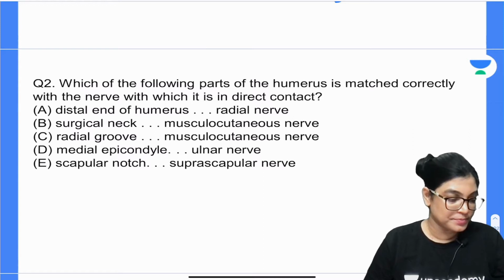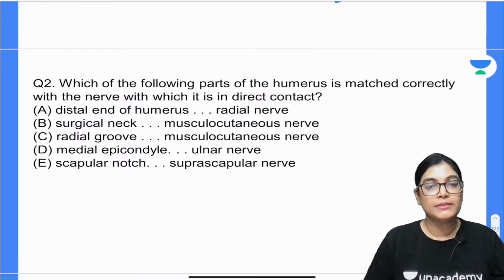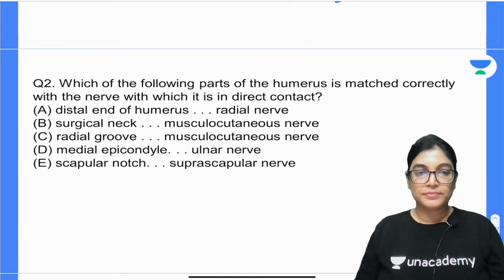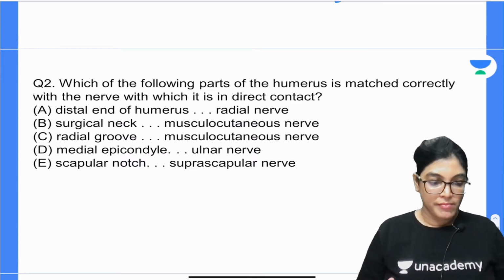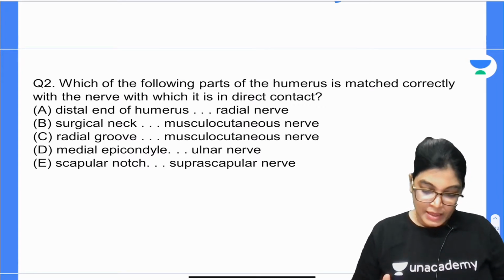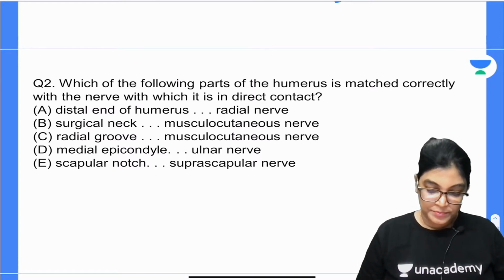Mark the correct answer. Question number 2, mark the correct answer. 15 to 30 seconds. Which is the correct match here? Which is the correct one?